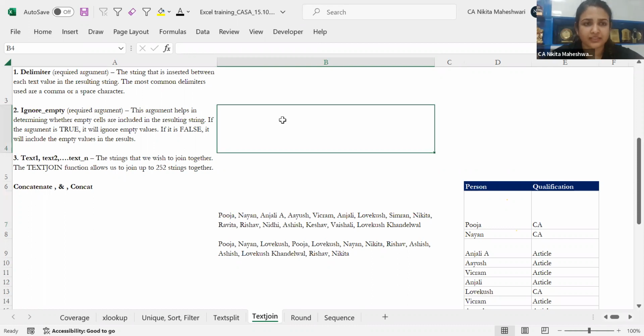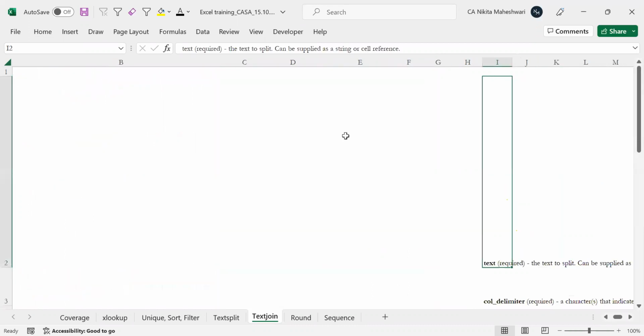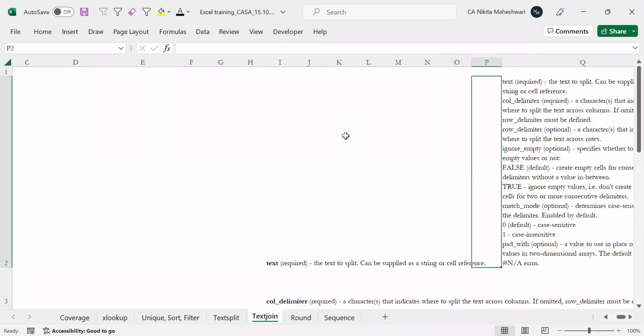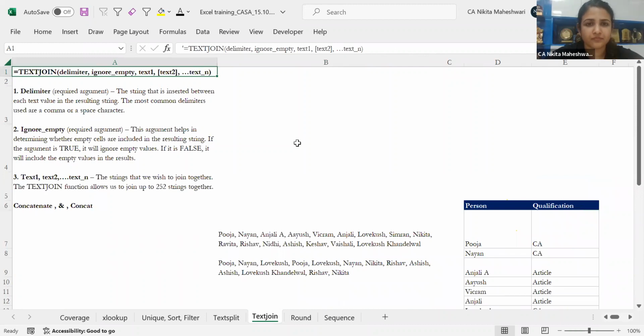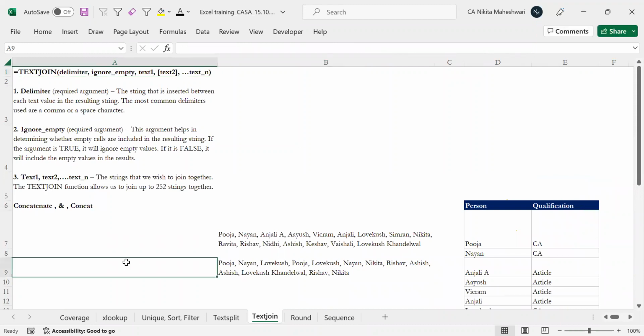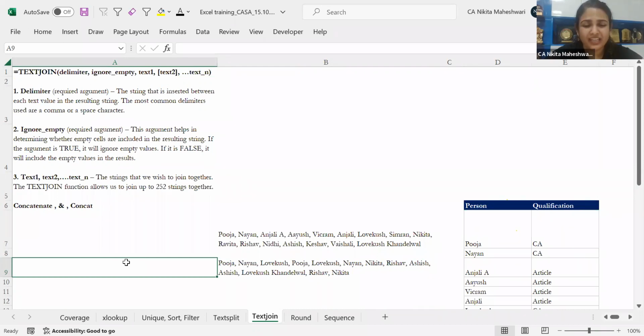Ma'am, if I type 10,000 in a cell, I want to convert it into words automatically after typing 10,000. Sir, I'll have to look into that. There is a formula, but I am not able to recollect it right now. So I'll have to look into it.